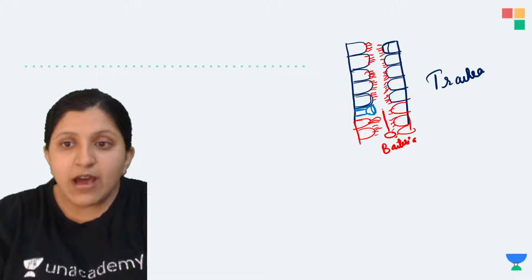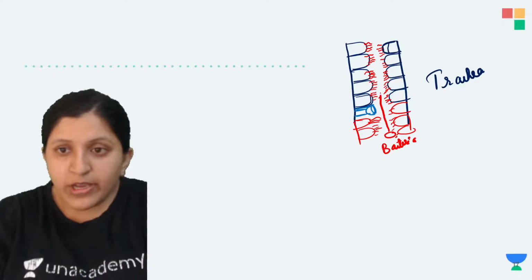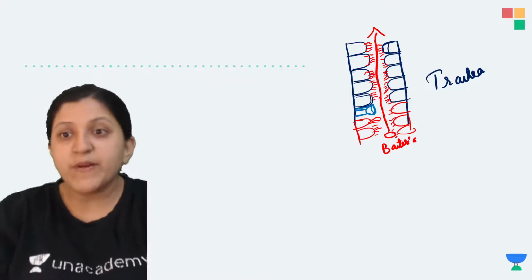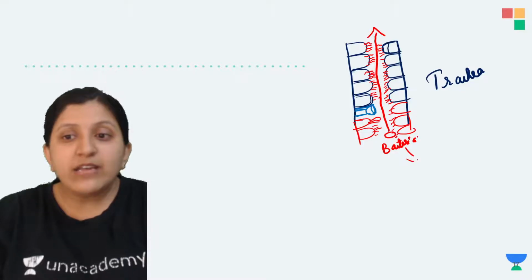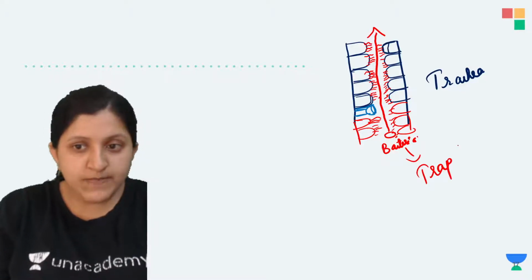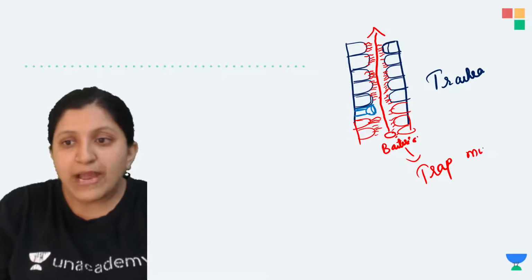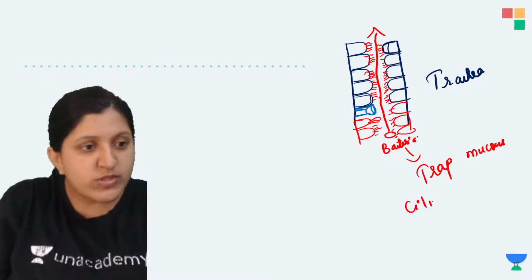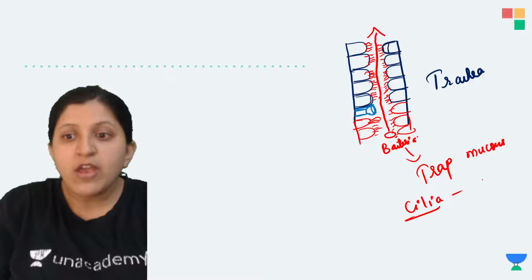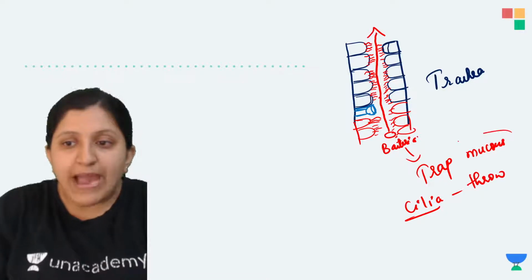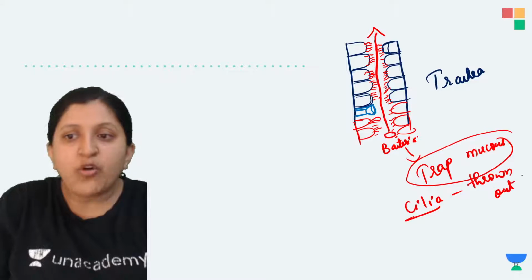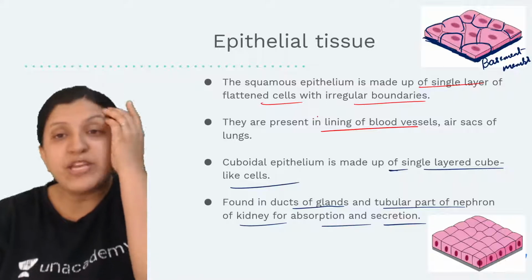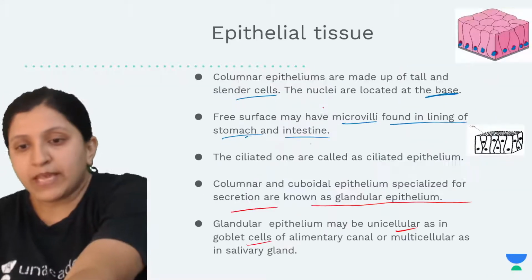Now this bacteria is going to move out of the trachea, coming outside to the atmosphere. That is because the bacteria is trapped in mucus, and the cilia are going to help. The cilia will move in one particular direction, so that this trapped bacteria is thrown out of the body. That is the function of the columnar epithelium, especially the ciliated columnar epithelium.